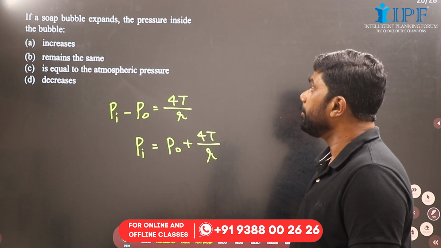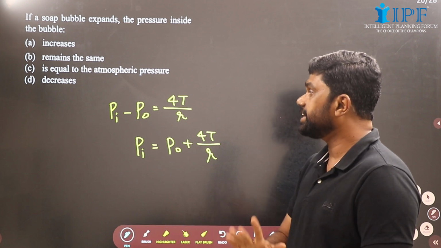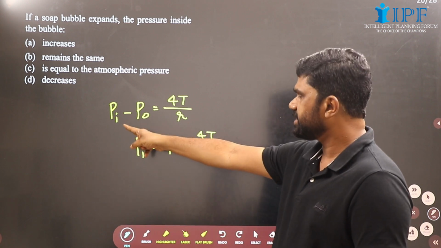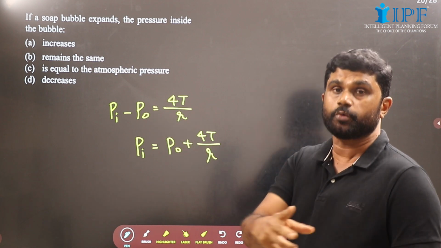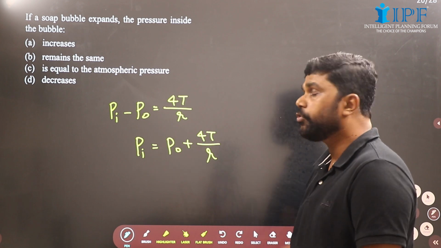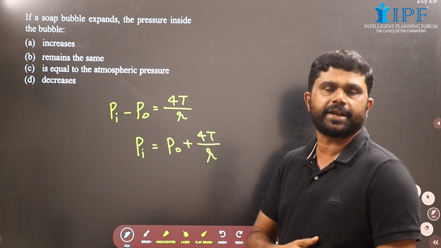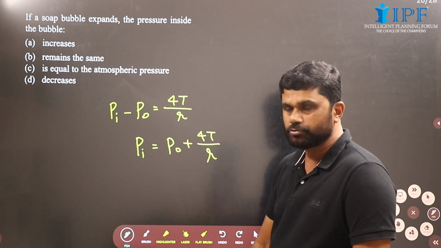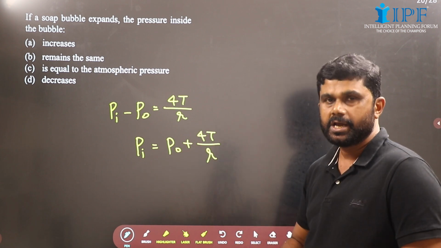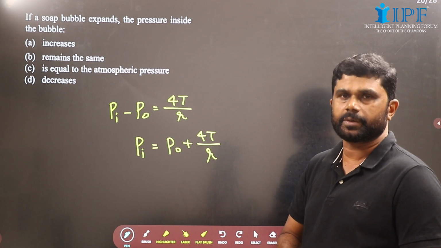A soap bubble expands. The pressure inside minus pressure outside, that is the excess pressure inside a soap bubble, is equal to 4T divided by R, where R is the radius. The pressure inside the bubble will be Po, pressure outside, plus 4T by R, and Po usually will be the atmospheric pressure.